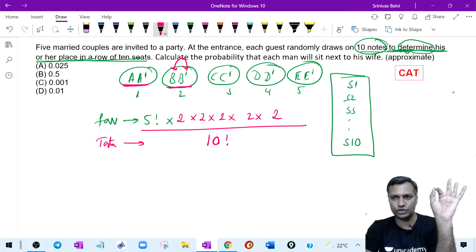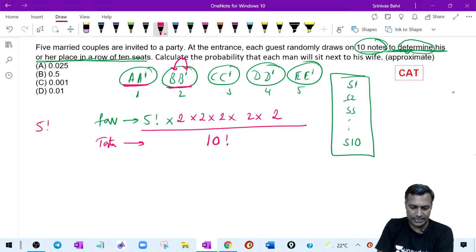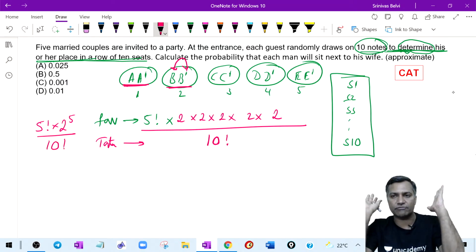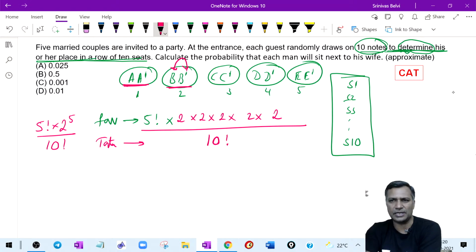Guys, is this clear to you? 5 factorial into 2 raised to power 5 over 10 factorial. If you want to write it, it can also be written like this. This is what is expected to be written after reading this question. Is this clear? Very simple. It is no big deal.